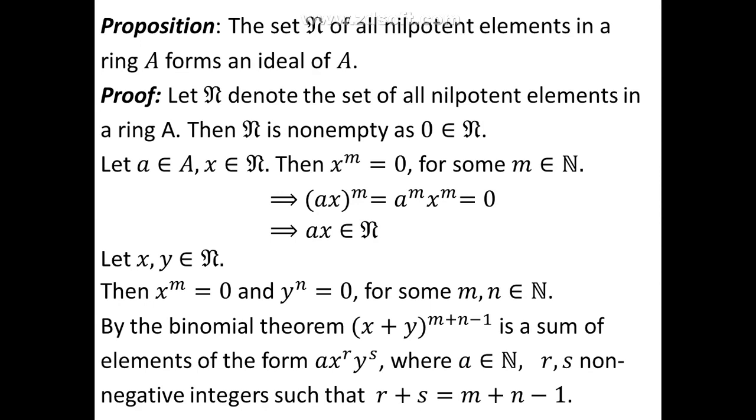Now if we use the binomial theorem here, because there is no problem in using the binomial theorem as the ring is a commutative ring, we see that every term in the binomial expansion will be a term of the form A into X power R into Y power S, where A is going to be some natural number and R and S are non-negative integers such that their sum is equal to the power M plus N minus 1.